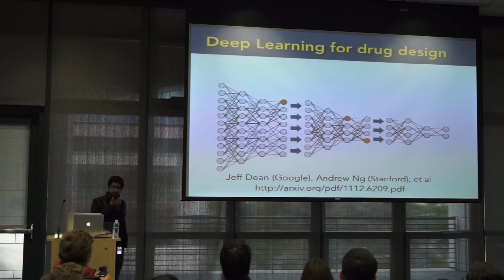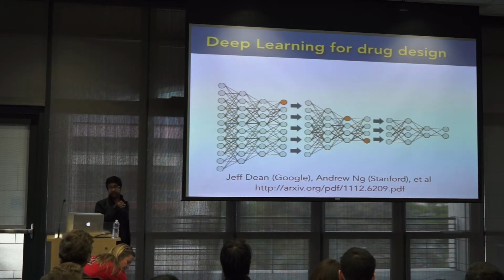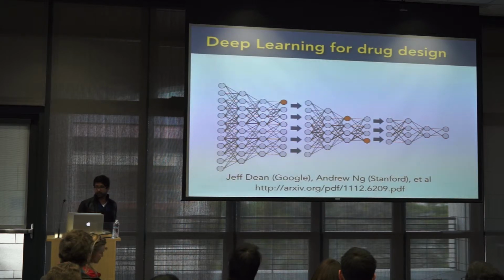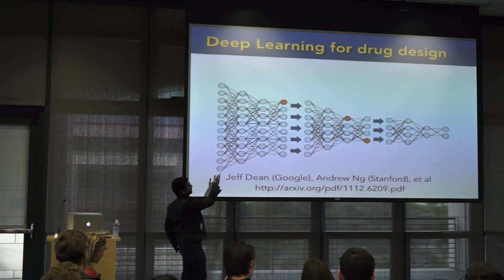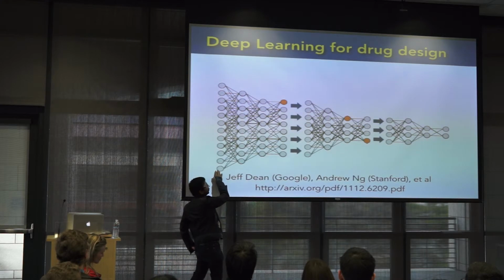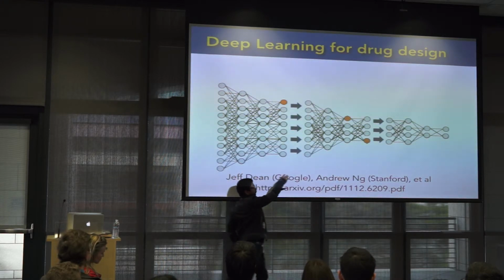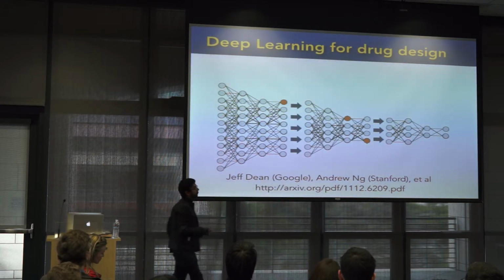Okay, so why is there so much excitement recently? A lot of the excitement is centered around deep learning. I want to review some work from Jeff Dean and Andrew Ng's group, which was really interesting. The idea of deep learning is that you start with a series of neural networks. You can imagine the input data coming in from the left, and one neural network feeds into another, feeds into another, until you finally get high-level results out.